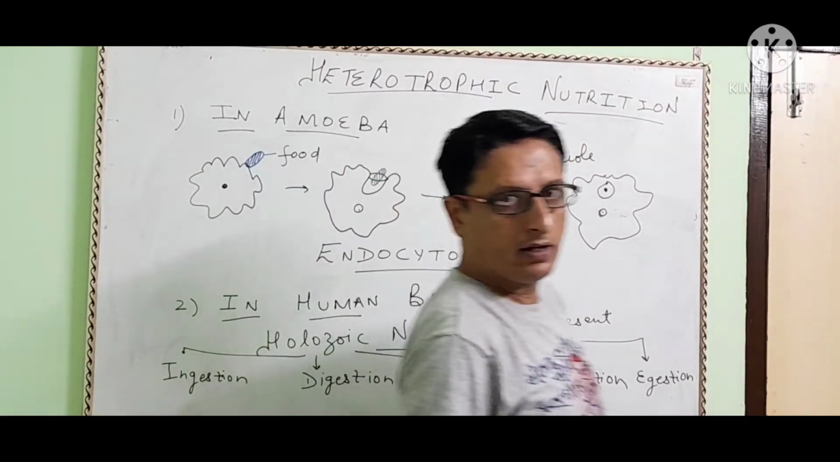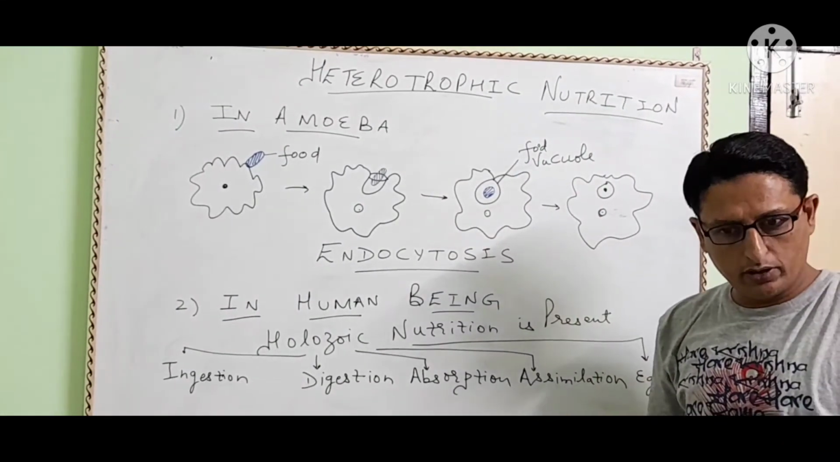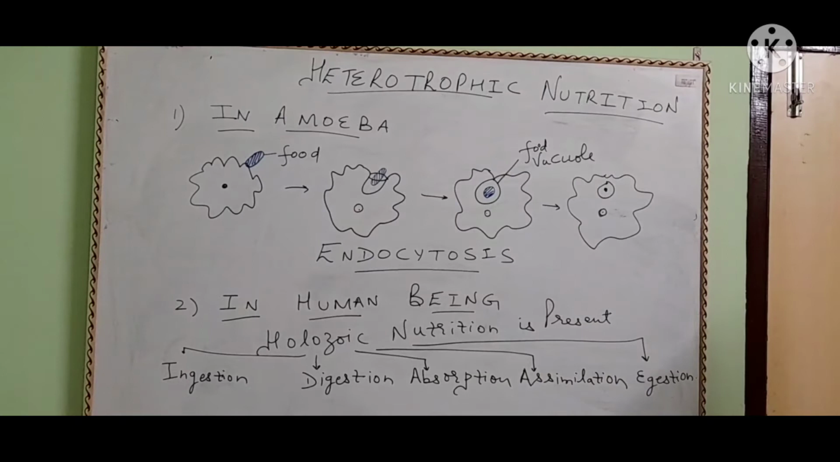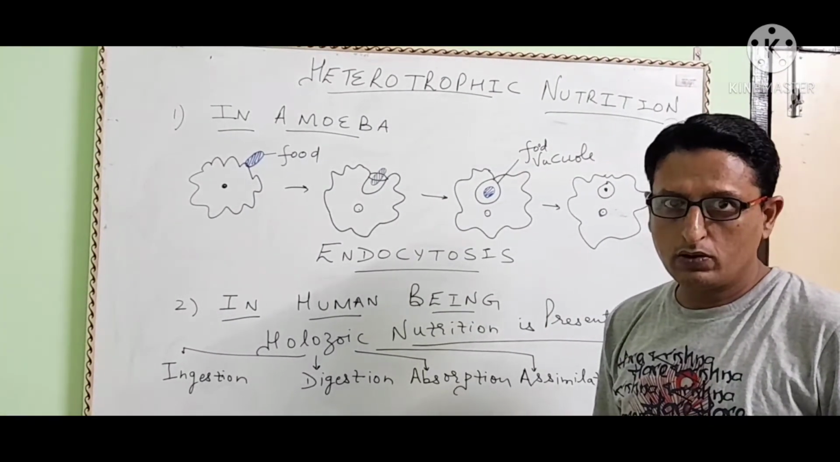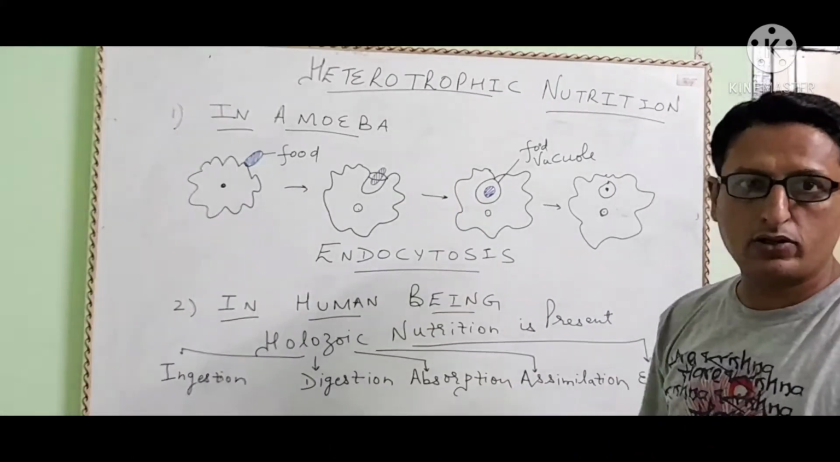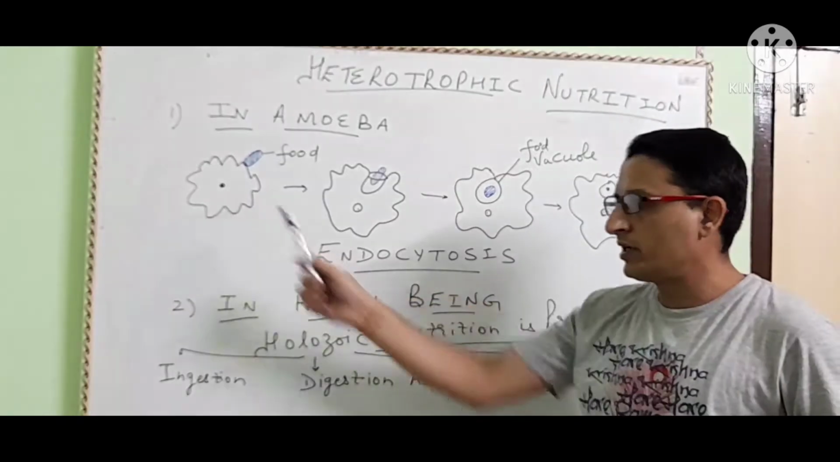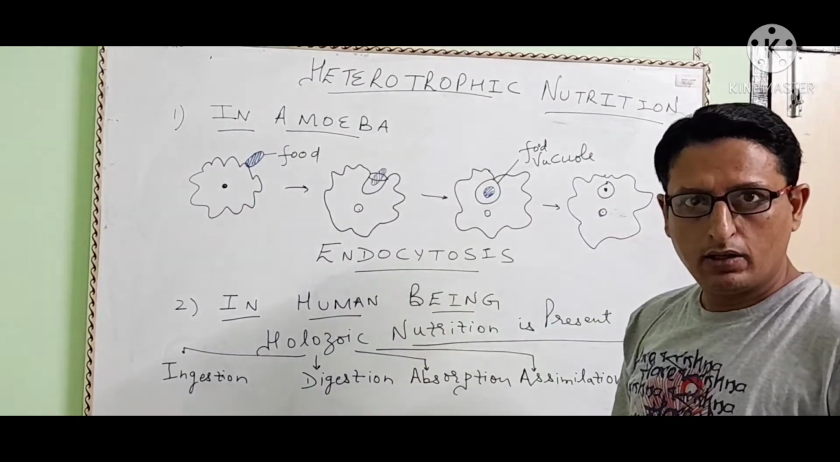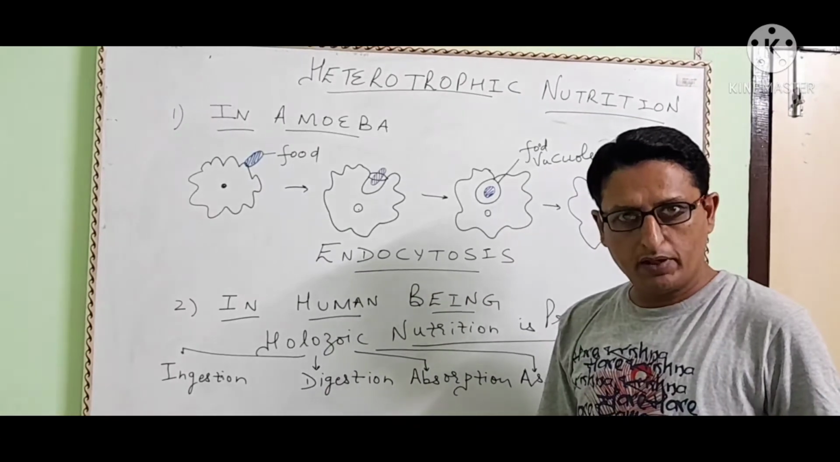Back once again. So now we will discuss heterotrophic nutrition. So what is heterotrophic nutrition? It is a nutrition in which a living being depends on others for food. First we will discuss heterotrophic nutrition in amoeba. As you know, amoeba is a unicellular animal. Its one cell is the entire body of amoeba.